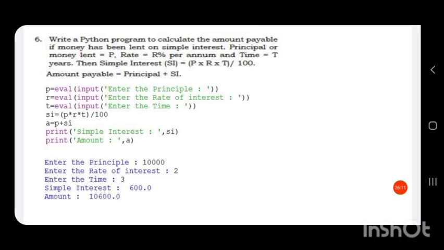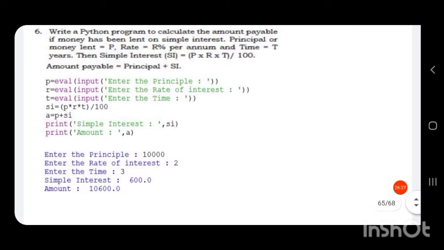So children, I have given few homeworks. Let us see the questions. Write a Python program to calculate the amount payable if money has been lent on simple interest. Principal of money lent is equal to P and rate of interest equal to R% per annum and time equal to T years. Then simple interest SI is equal to P into R into T by 100. Then amount payable is equal to principal plus simple interest.